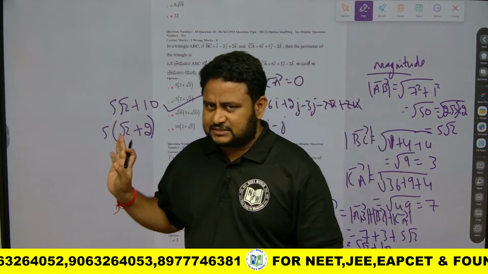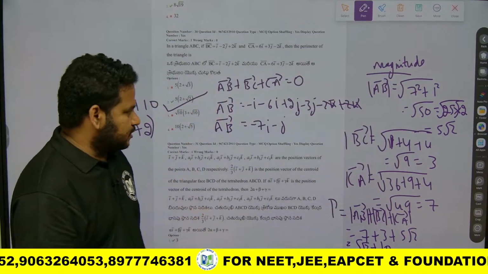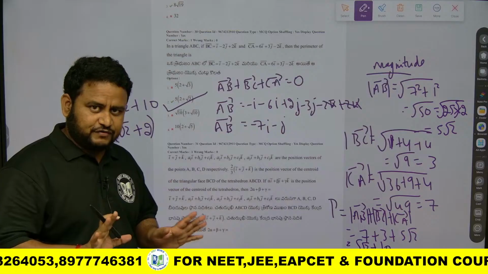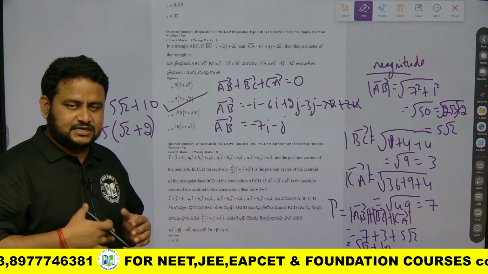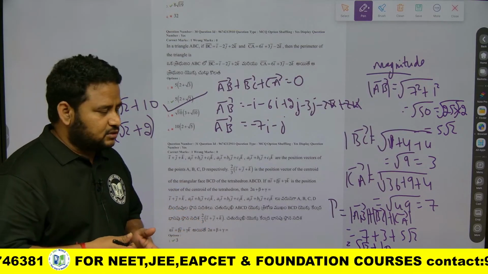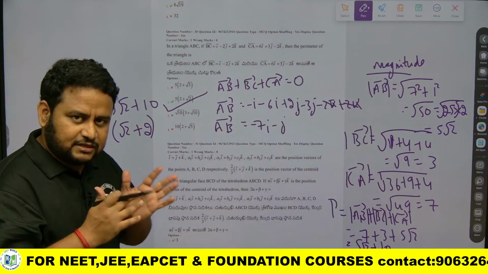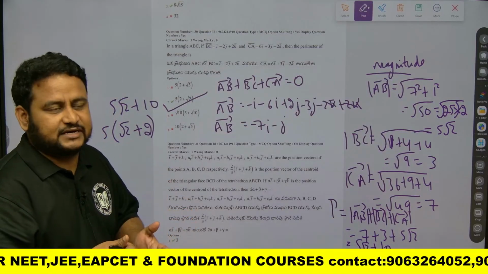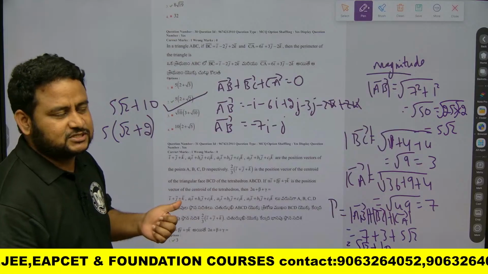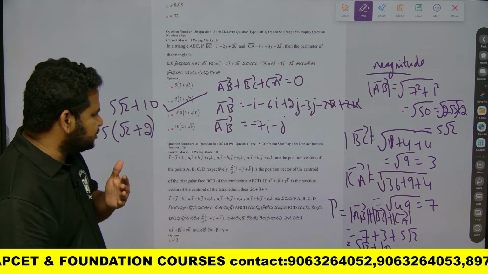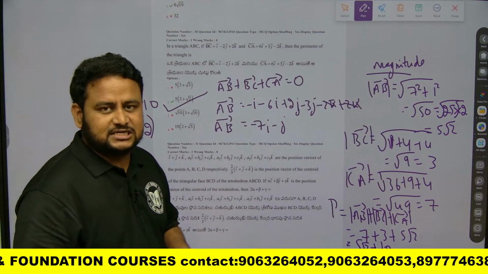I hope you understood. Very simple question, from the vectors chapter. If you know vectors, then coordinate geometry, that is 3D geometry, becomes easy. In direction questions and direction ratios, the word direction itself says it is talking about vectors. So you should be very clear with the vectors chapter. The next questions are also based on vectors. We will solve them in the next class, in tomorrow's session.